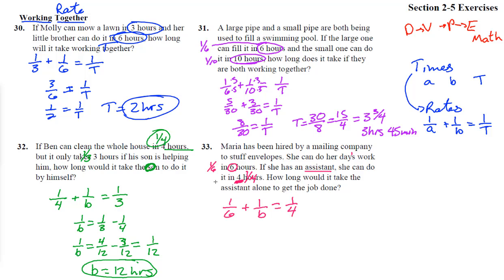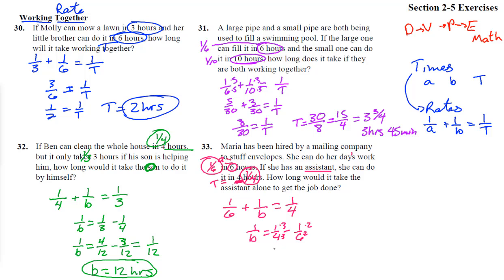So again, this is the capital T here, and this is the A right here. So 1 over A is the rate that Marie can do it all by herself, and 1/4 is the rate with her assistant and her working together. And so we get 1 over B equals 1/4 minus 1/6. How much is that? Common denominator 12, times by 3, times by 2.